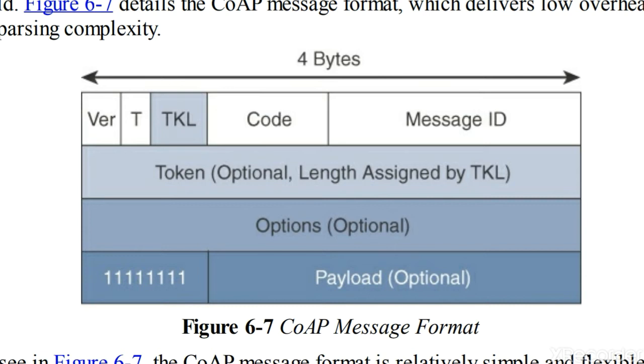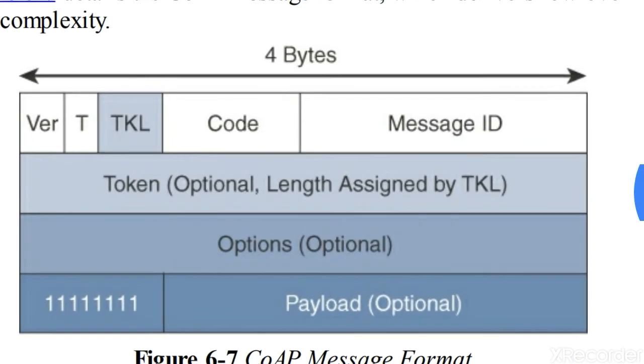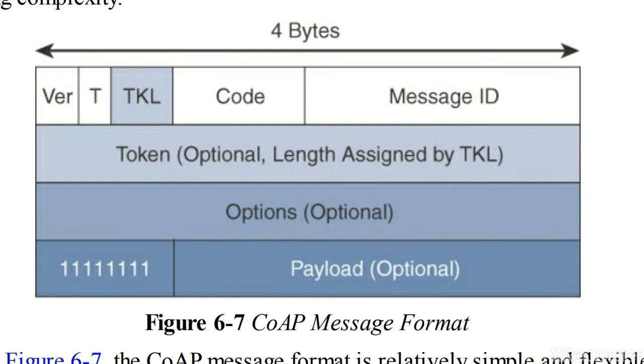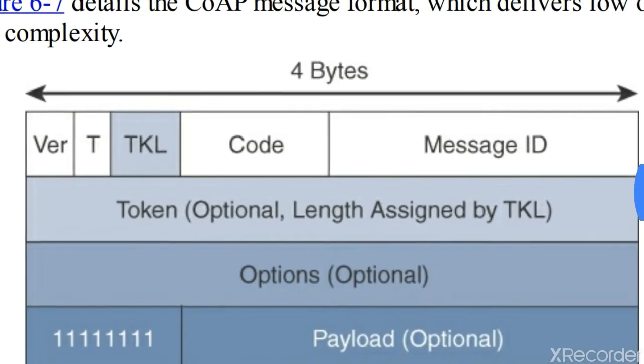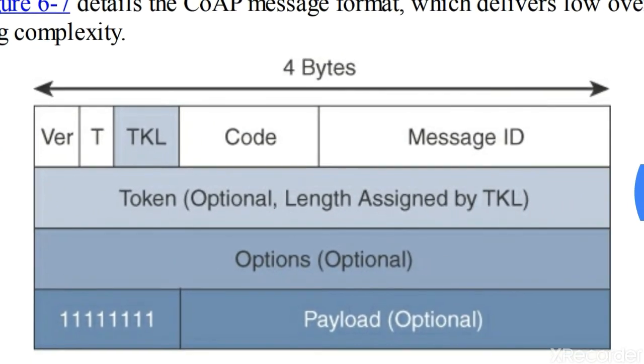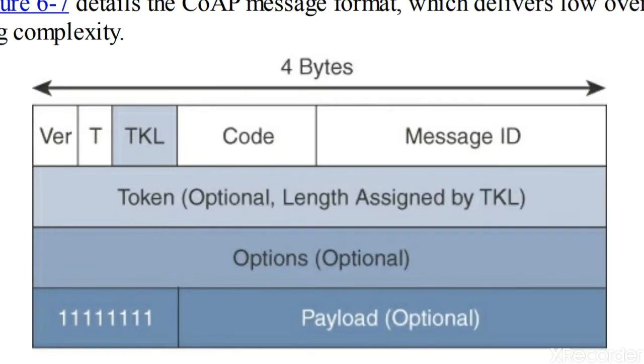As you can see here in the figure, the CoAP message is composed of a short fixed length header field which is of 4 bytes. The top fields that you have, VER, T, TKL, all this, make up the short fixed length header field of 4 bytes.